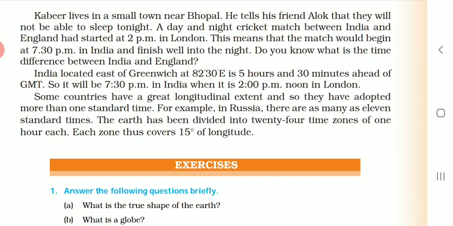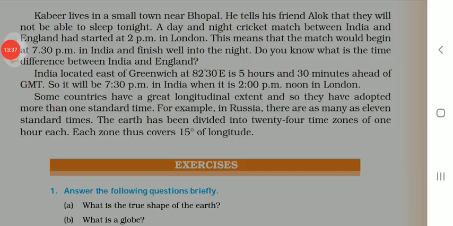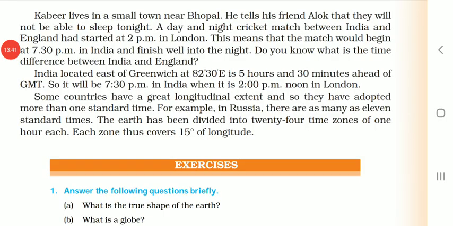In the next period, we are going to start history, and in that we are going to start chapter number 3, In the Earliest Cities. Now see, many of the points from that chapter have already been reduced or deleted because according to the CBSE, 30% of the syllabus needed to be deducted, and accordingly many points in that chapter are already cut, and accordingly I am going to teach you.